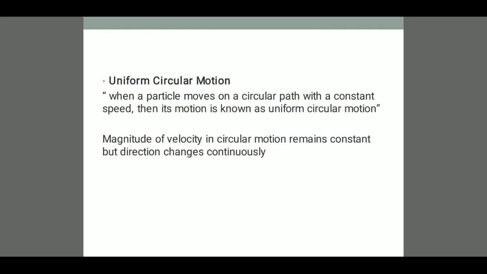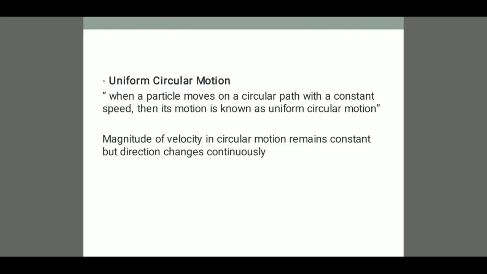Now let's discuss what is uniform circular motion. When a particle moves on a circular path with a constant speed, this motion is known as uniform circular motion.